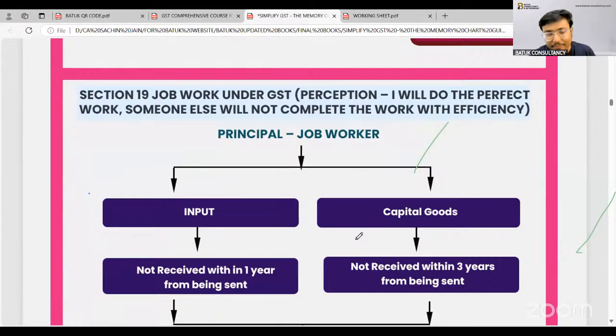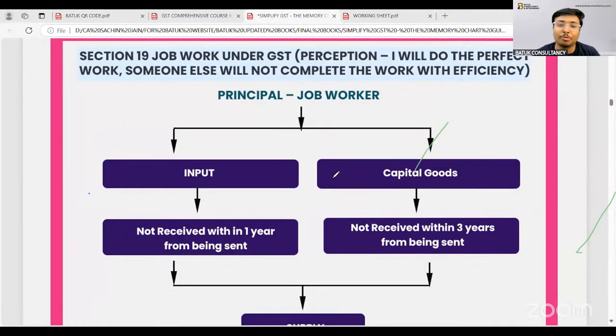Now, sir, government is saying that you are making the supply, you have decided the time of supply, you have decided the value of supply, officers, we have decided everything. Now the point is that there may be chances that the business owner is not going to handle the complete things. That business owner is going to transfer certain works to others, that is the job worker. So what will be the mechanism? Within 30 days, ITC 01 or 02 should be filed.